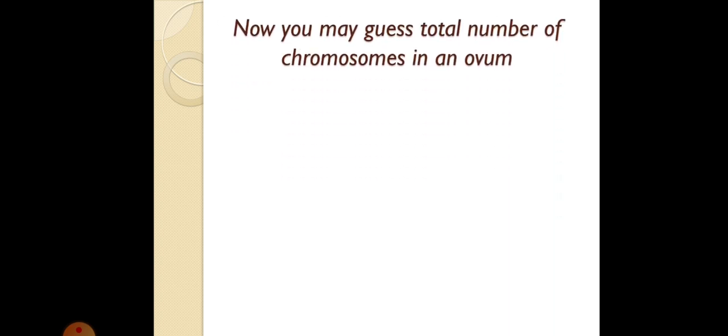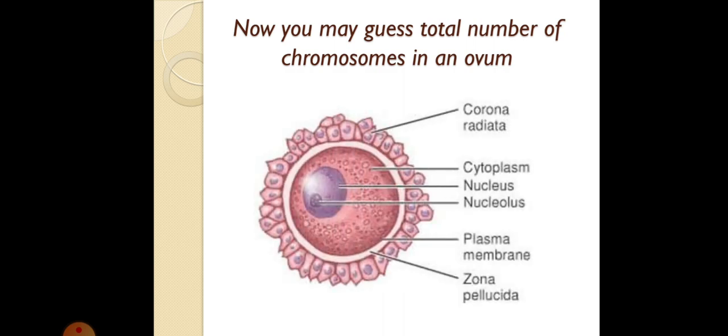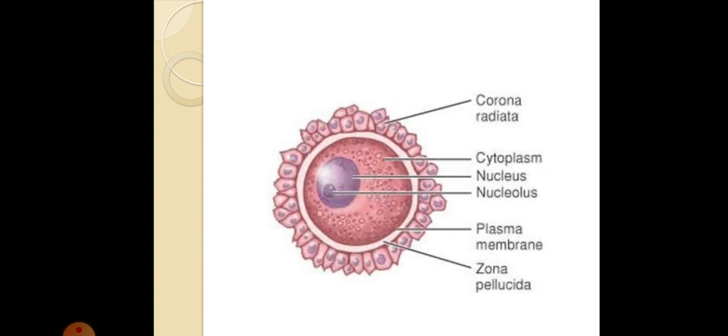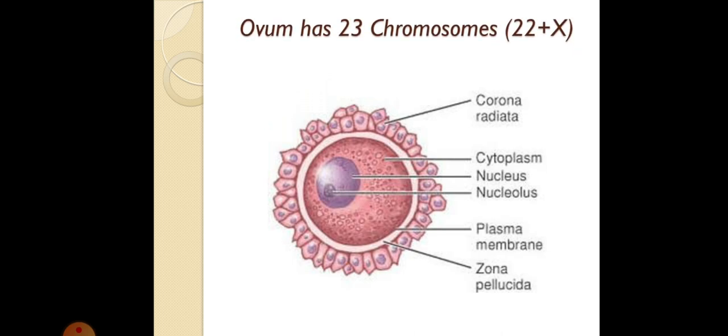Similarly, now you may guess the total number of chromosomes in an ovum. Ovum, that is your egg cell, which is present in female. This is how exactly an ovum looks like. For ovum also, the number of chromosomes is 23, and ovum has 22 autosomes and 1 X chromosome. So here also the chromosome number is half. That means ovum is also haploid. Haploid means the number of chromosomes is half.